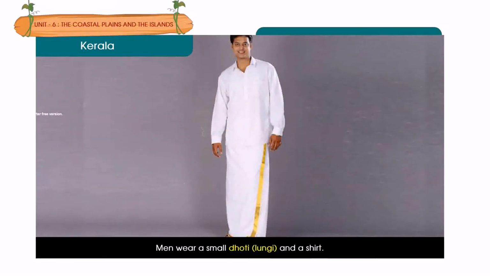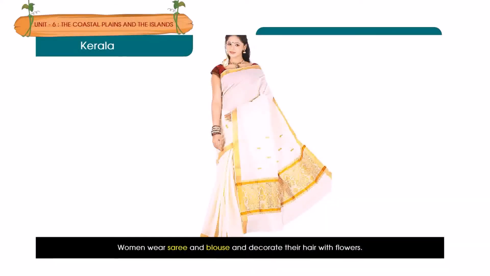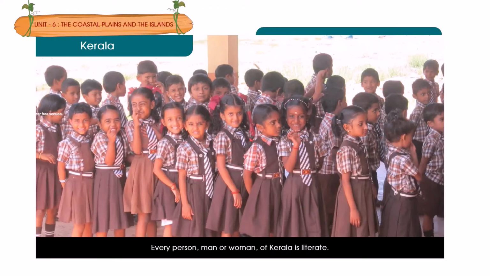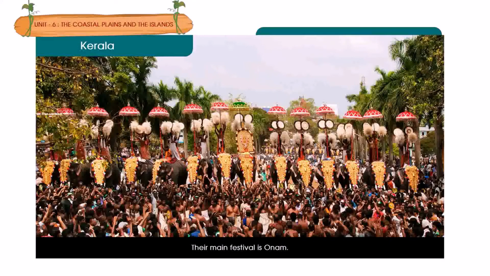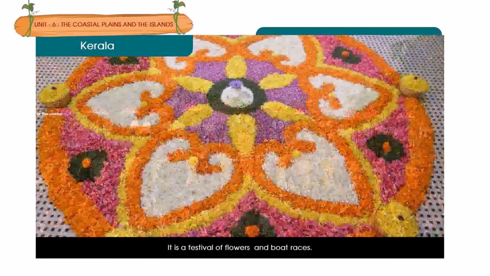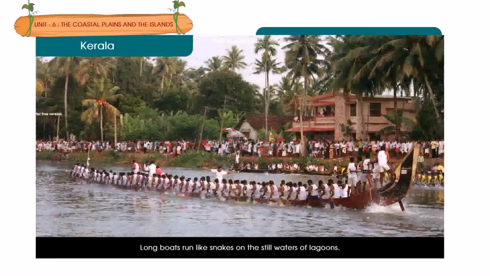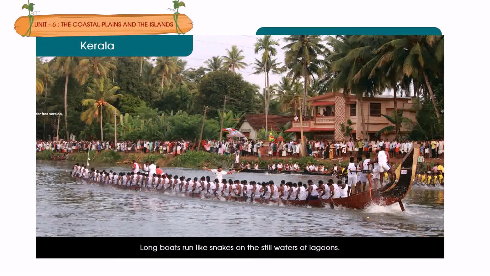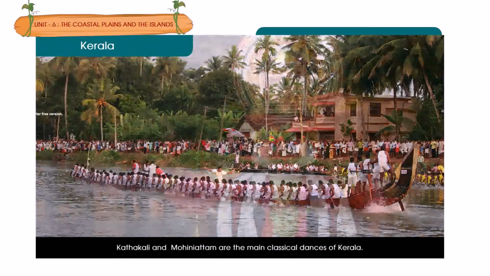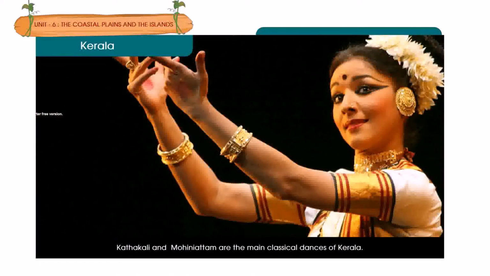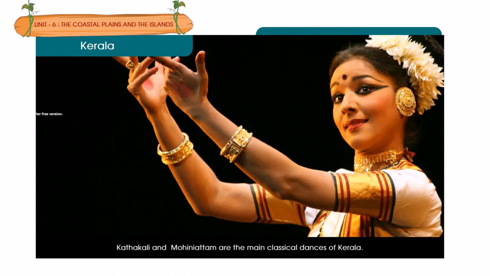Men wear a small dhoti, lungi, and a shirt. Women wear sari and blouse and decorate their hair with flowers. Every person, man or woman, of Kerala is literate. Their main festival is Onam. It is a festival of flowers and boat races. Long boats run like snakes on the still waters of lagoons. Kathakali and Mohiniyattam are main classical dances of Kerala.